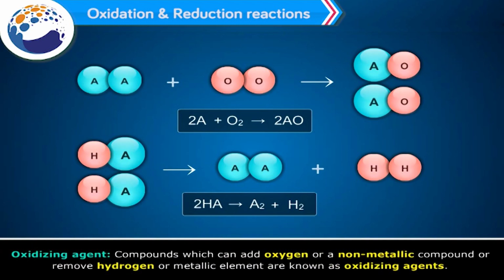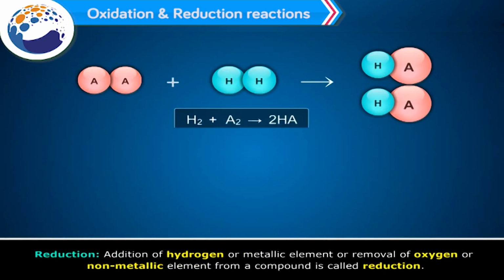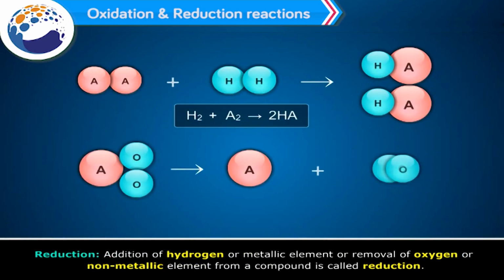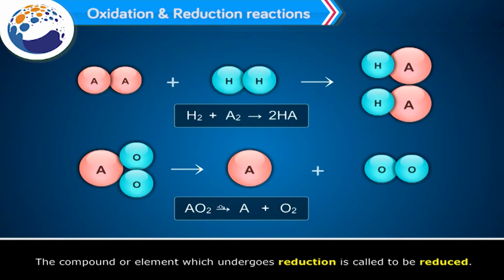Oxidizing agent. Compounds which can add oxygen or a non-metallic element, or remove hydrogen or metallic element, are known as oxidizing agents. Reduction. Addition of hydrogen or metallic element, or removal of oxygen or non-metallic element from a compound, is called reduction. The compound or element which undergoes reduction is said to be reduced.